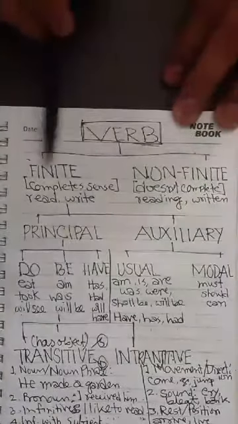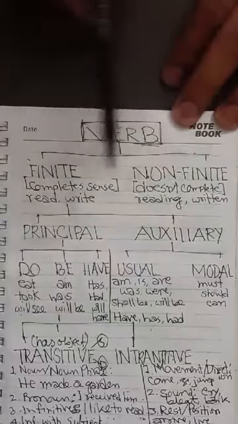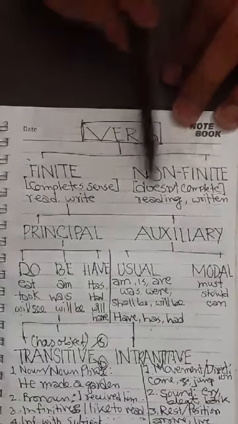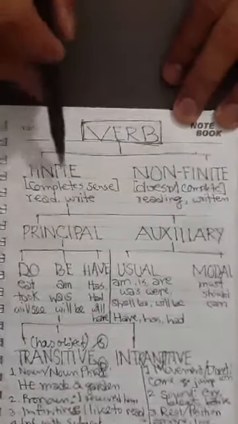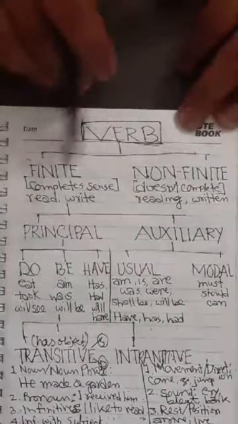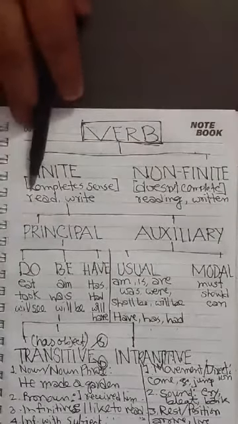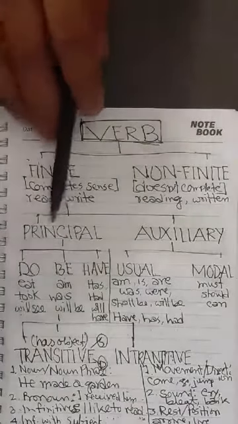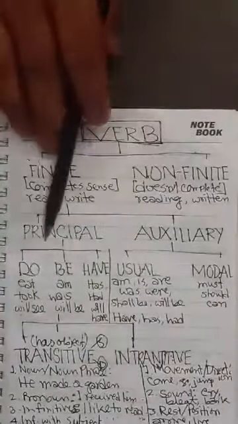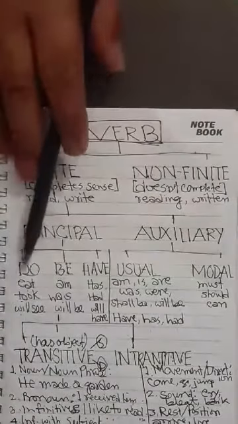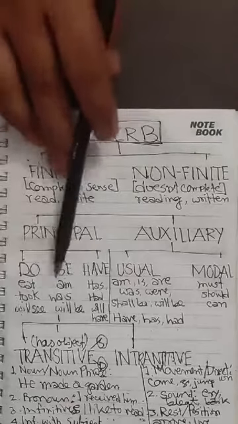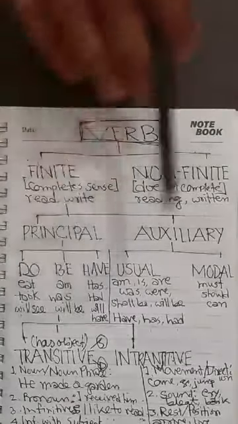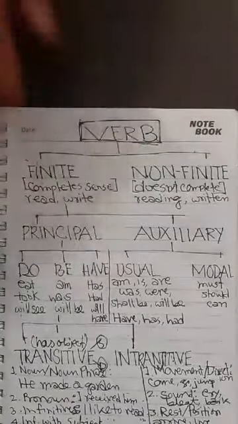I discussed verb. It is of 2 kinds, finite and non-finite. Non-finite are the names of verbs, and I have already discussed it today. And finite verbs are the verbs which are in different tenses, different forms, and different structures. These finite verbs are of 2 kinds, principal and auxiliary. And principal are of 3 forms: do verb, that is eat, see, suppose. And be verb is am, is, are, was, will be, shall be. And have verb is have, has, had, will have, shall have, etc.